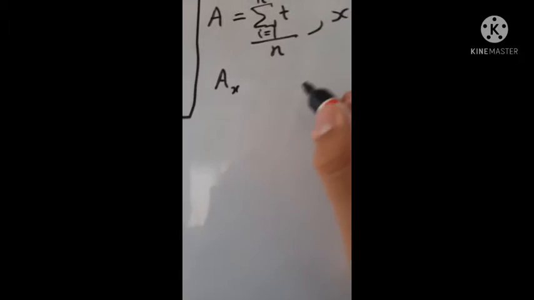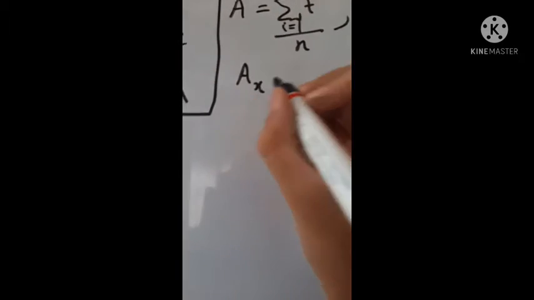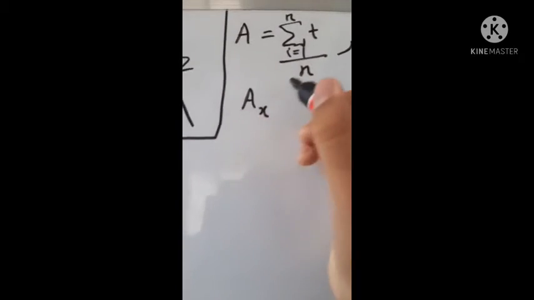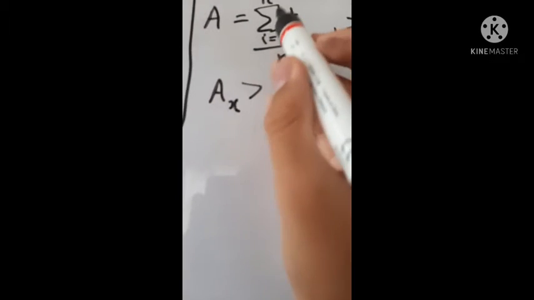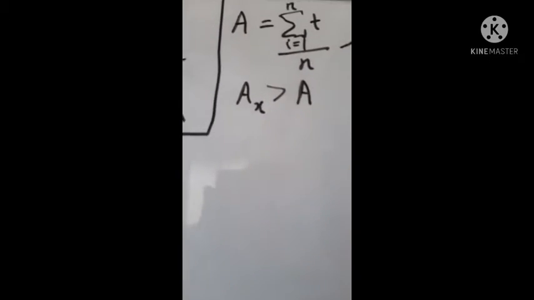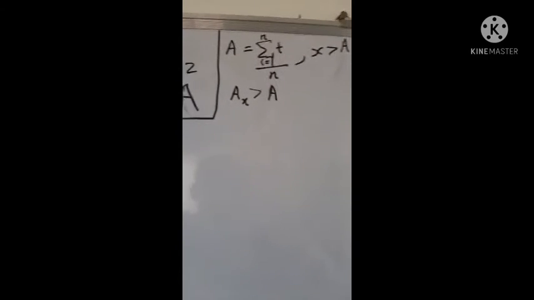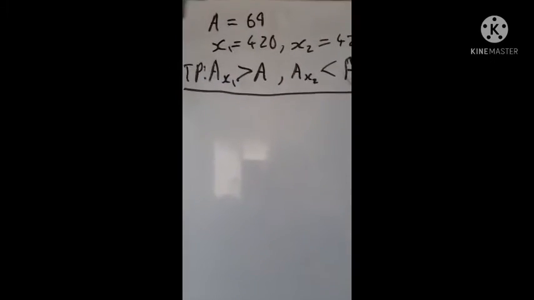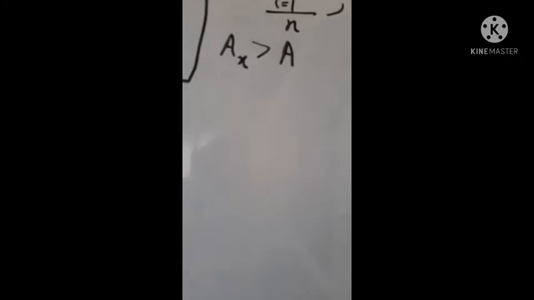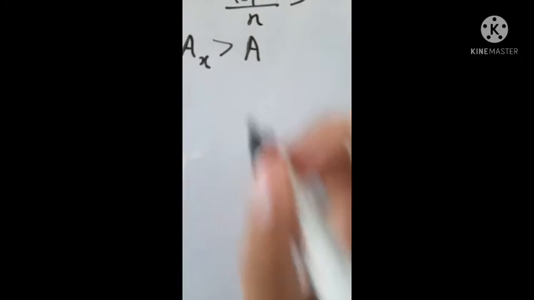So yeah, we have to prove that this is bigger than our original a. That's our to-prove, and we've established that before the video. So that's good enough. So ax greater than a, that's nice.